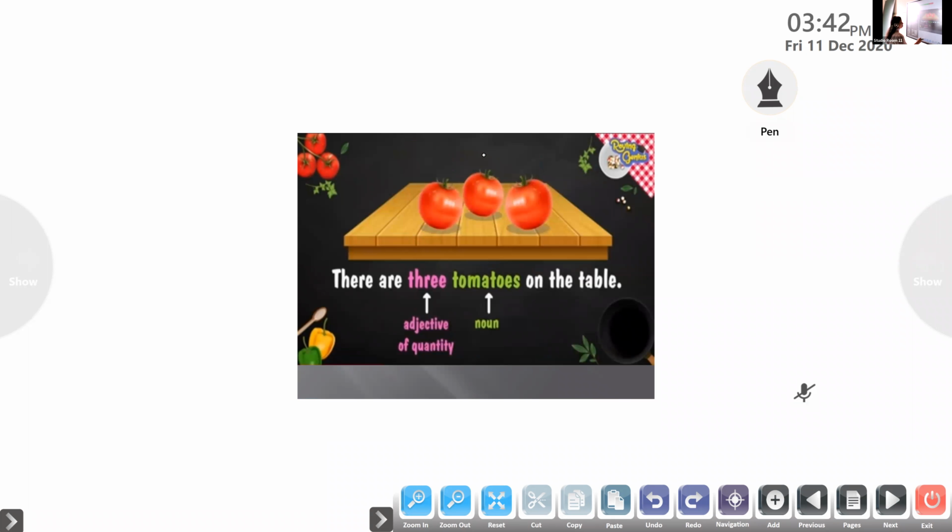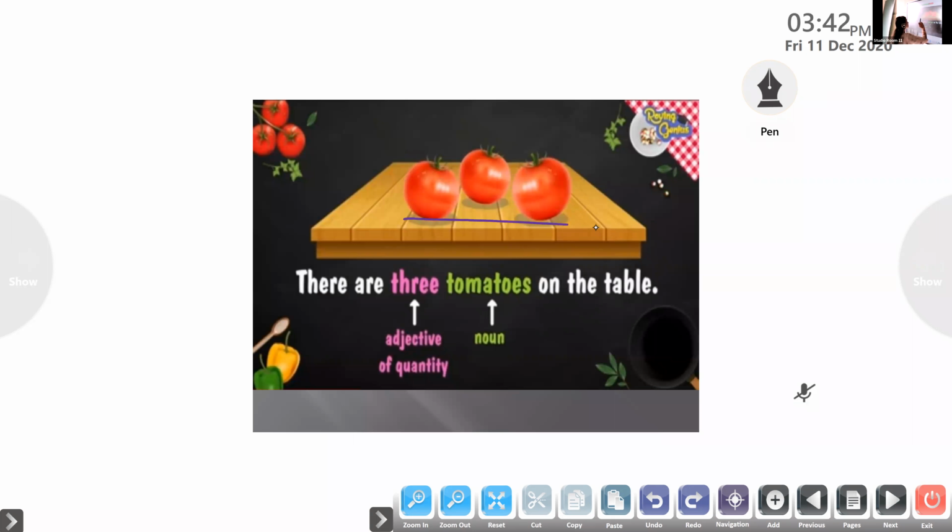Here in this example, all of you see there are 3 tomatoes on the table. How many tomatoes are there on the table, children? 1, 2, 3. Okay, 3 are there. So here 3 is the adjective of quantity. Here the number is definite. Where the numbers are indefinite, what do we do?